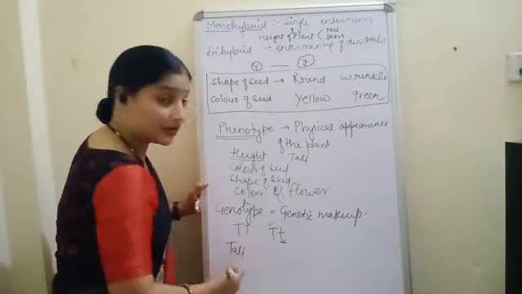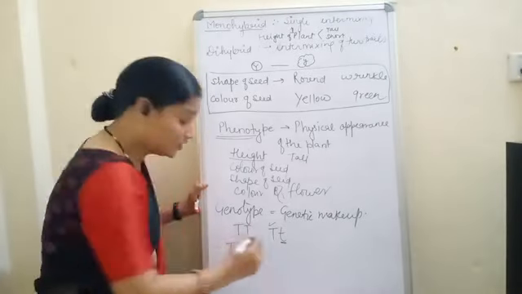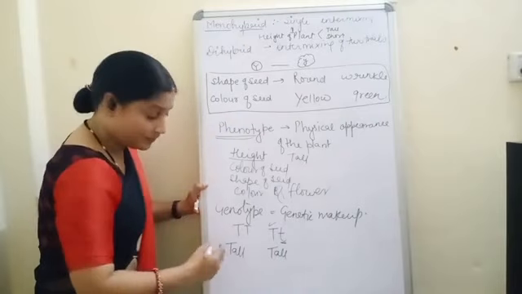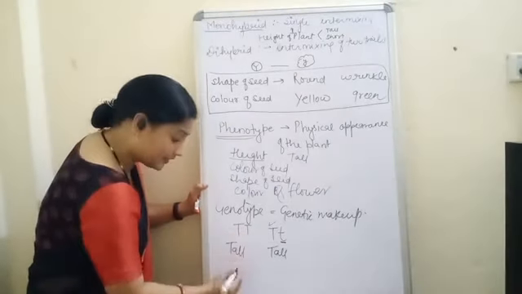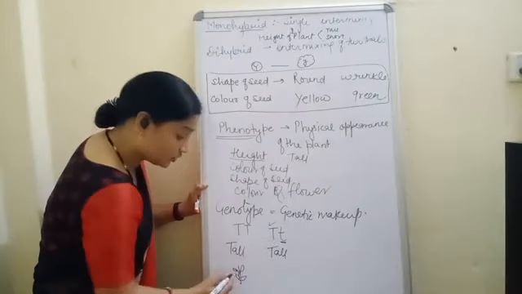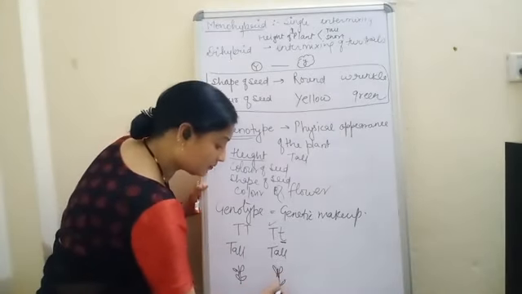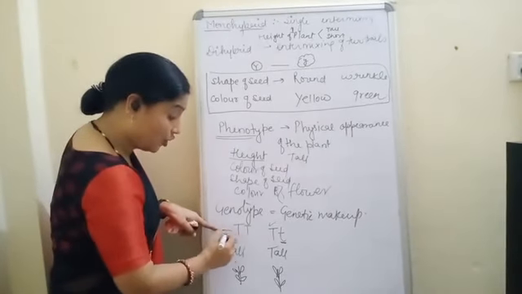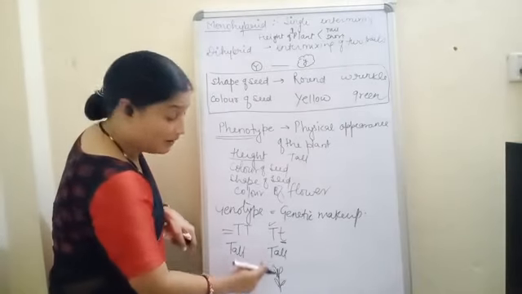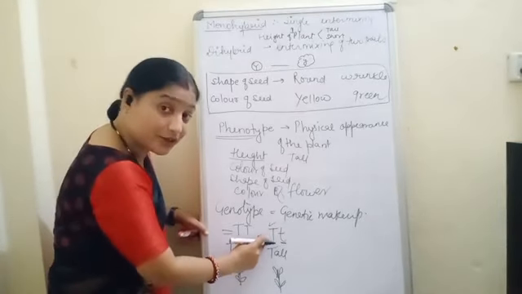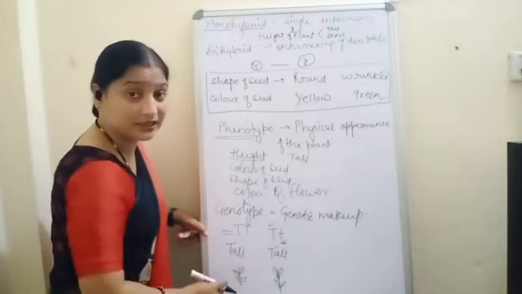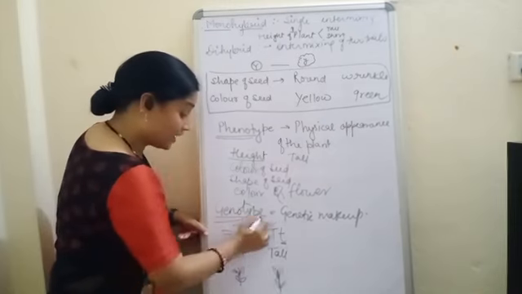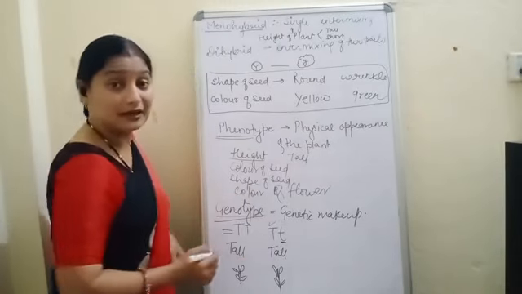Only capital T. And capital T denotes the tall. So again, it is tall. So while seeing, we can say that this plant is also tall and this plant is also tall. But see, its genetic makeup is homozygous, capital T. But its genetic makeup is heterozygous, capital T and small t. Clear? So, genetic makeup gives the genotype and its physical appearance gives the phenotype.